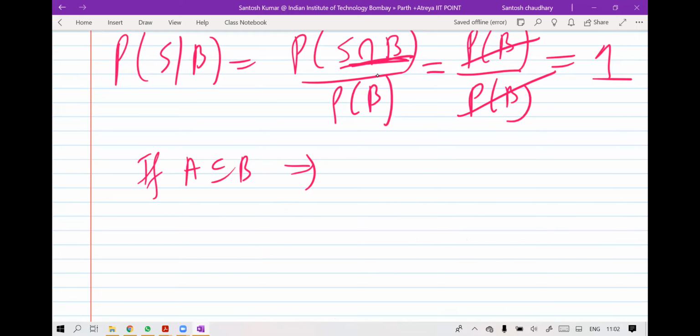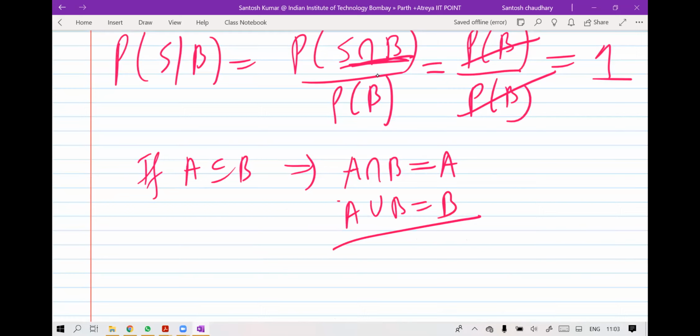So A intersection B is going to be A because A is the smaller set, and A union B is going to be B because B is the larger set. You take union, you get the larger set. You take intersection, you get the smaller set, when A and B are two sets such that A is a subset of B.